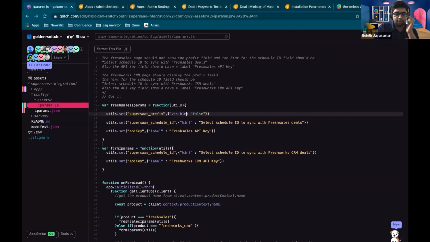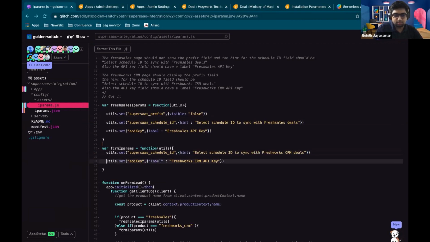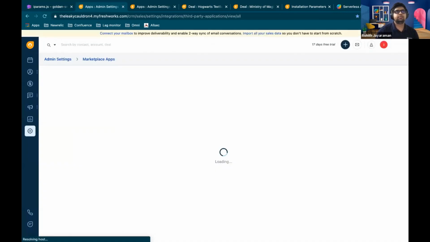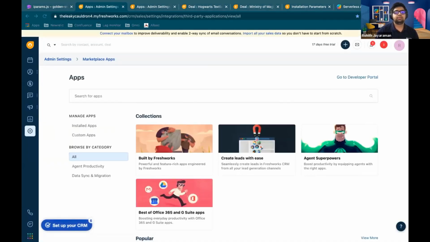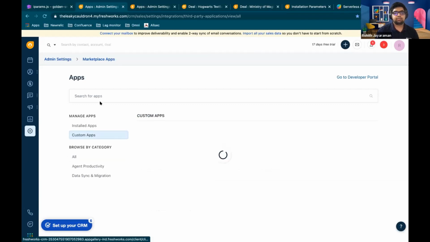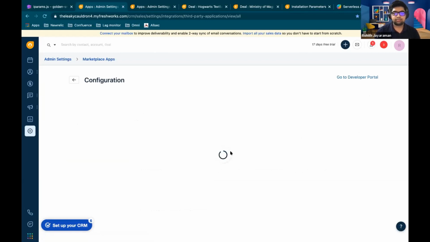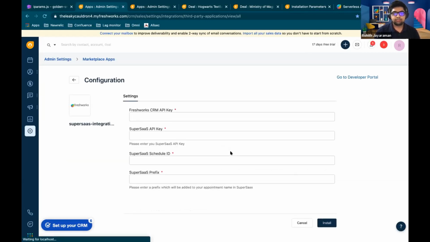Okay, so I think these don't need to be strings. That's probably the problem. So you can just change this. All right, so now we'll try reloading.